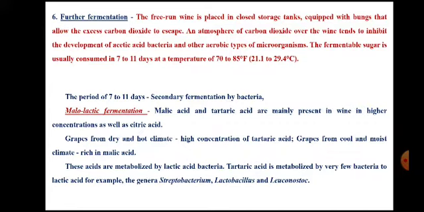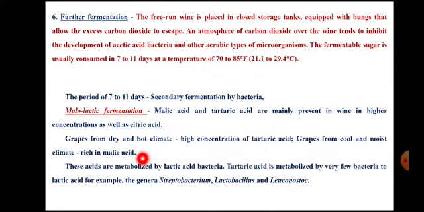So the solution is that these acids can be metabolized by lactic acid bacteria. Malic acid can be converted to lactic acid by lactic acid bacteria, and this is how the concentration of malic acid will be decreased. Tartaric acid is also metabolized by few bacteria to lactic acid.